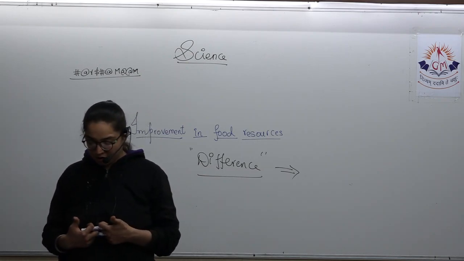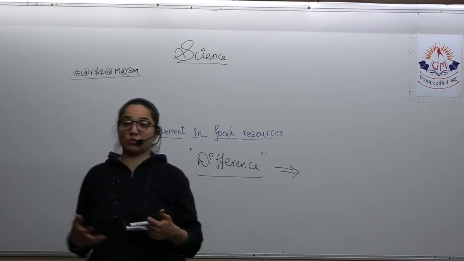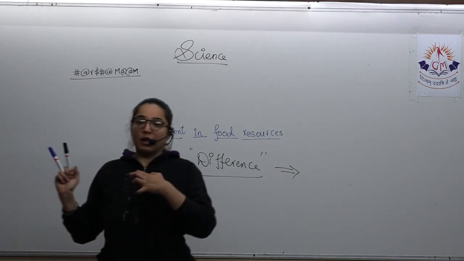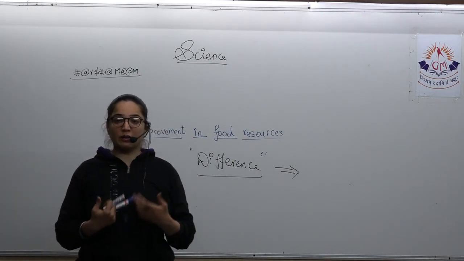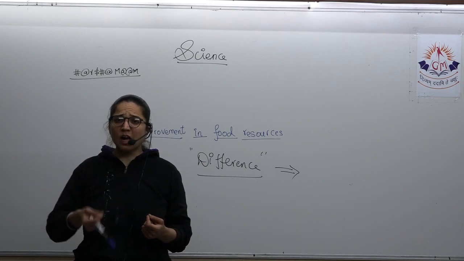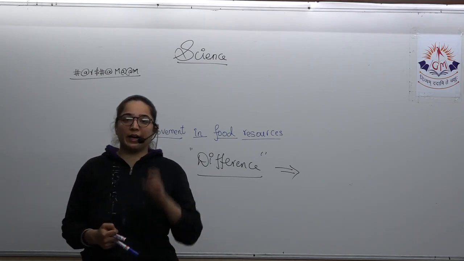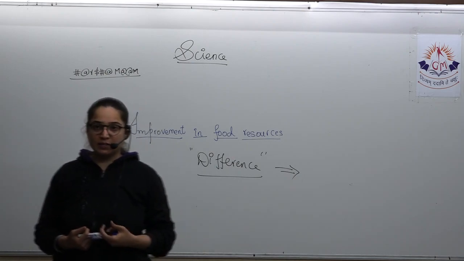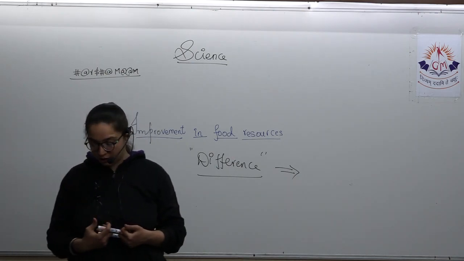Among them, the very first part, let us first discuss what is the meaning of the word yield. Yield means how much proportion of food is produced, or how much proportion of our final output we are getting per square meter. If we compare that, then that is called the yield, that is the final crop production.